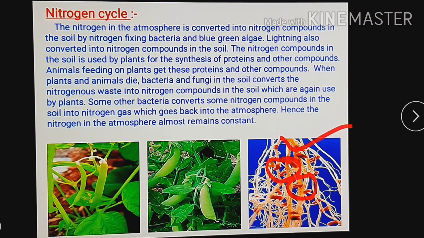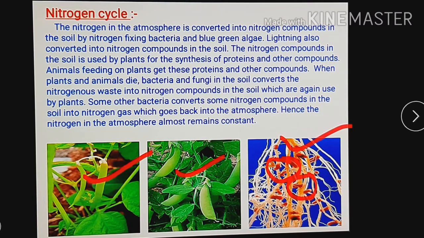Some other bacteria convert some nitrogen compounds in the soil into nitrogen gas, which goes back to the atmosphere. Hence, the nitrogen in the atmosphere remains almost constant. So this is the pea plant, meaning leguminous plants are there, by which nitrogen can be fixed. By blue-green algae also nitrogen can be fixed. Lightning also helps to fix nitrogen.